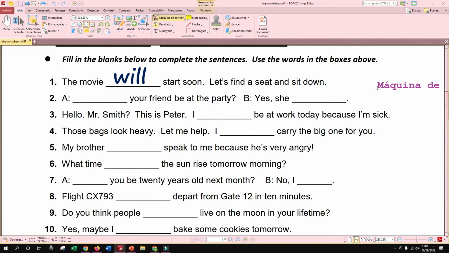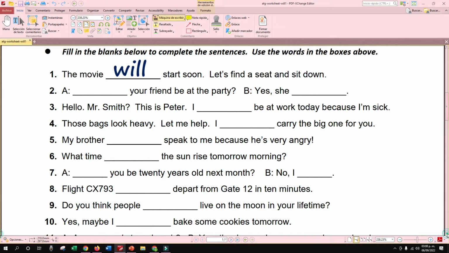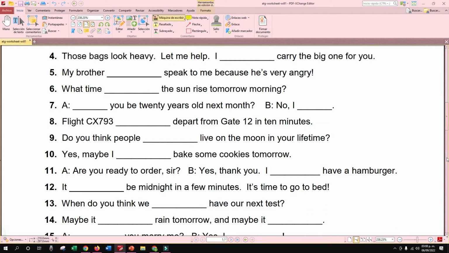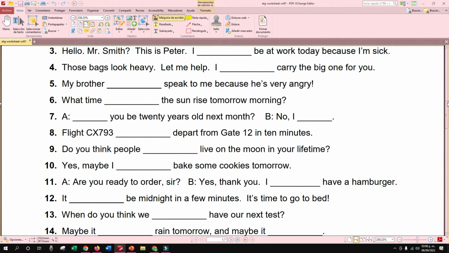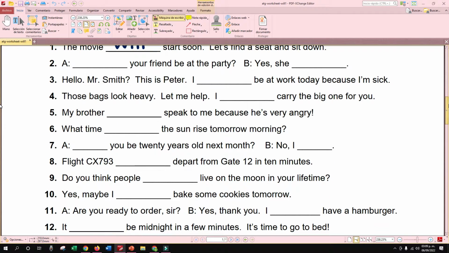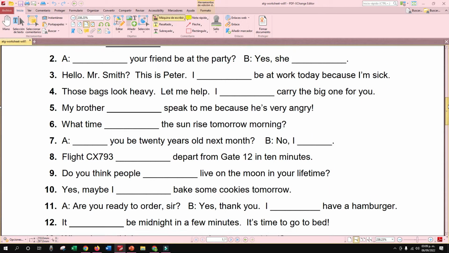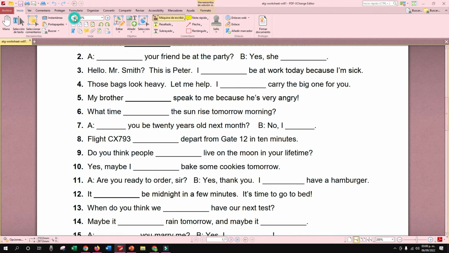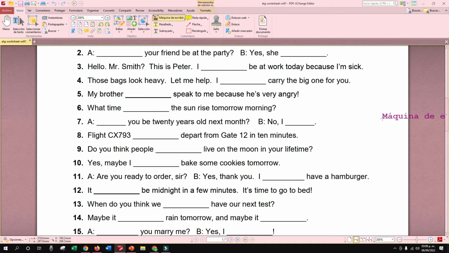So guys, I want you to complete these 10 sentences. I guess there are more. Yes, but we're going to do them together. But first of all, I just want you to complete these. I will give you, I guess, 3 minutes. This is an easy topic, right?